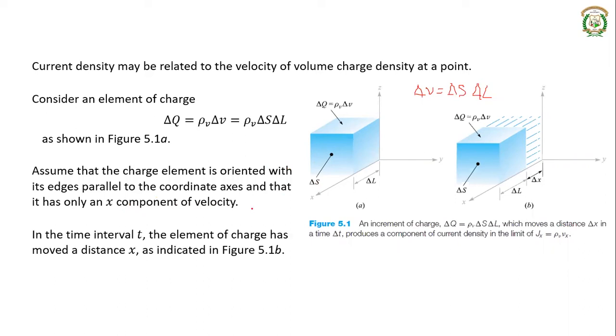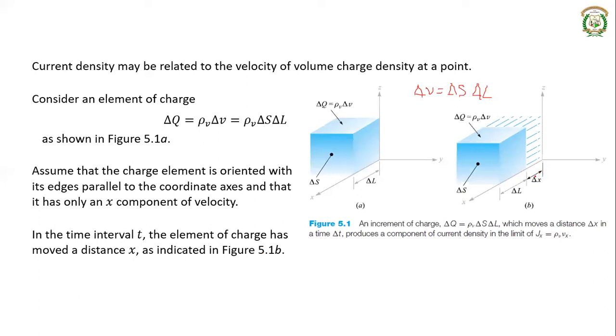Now, in the time interval t, the element of charge has moved a distance of delta x as indicated in this figure B. Suppose that charge which was at this particular position is moving in the x direction. X direction means it is coming in front of your screen. It is moving by a small distance delta x in the time interval t.